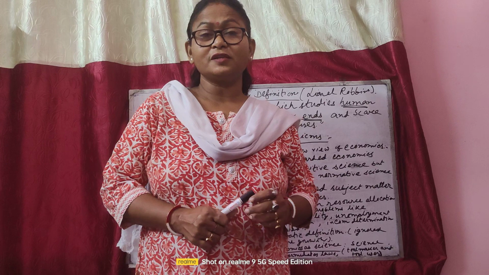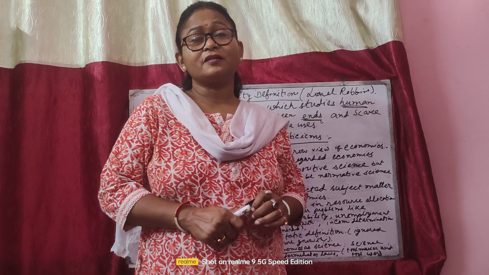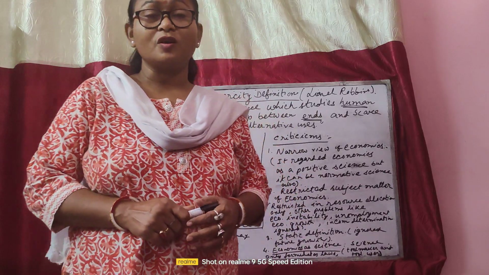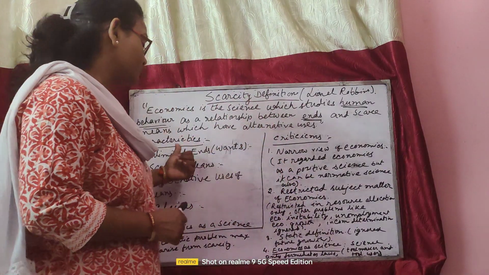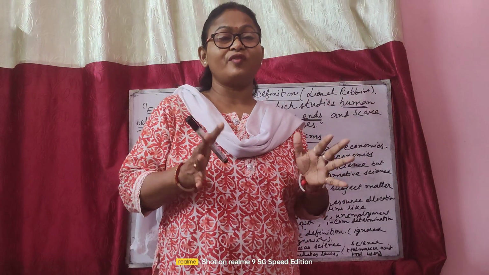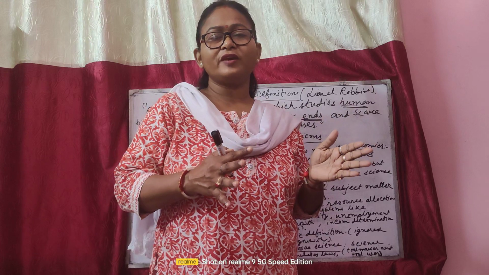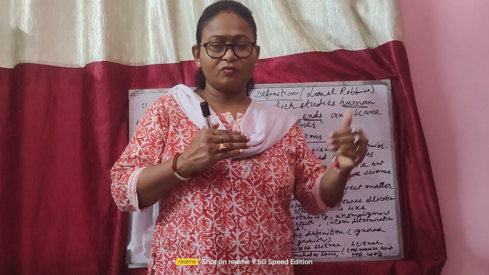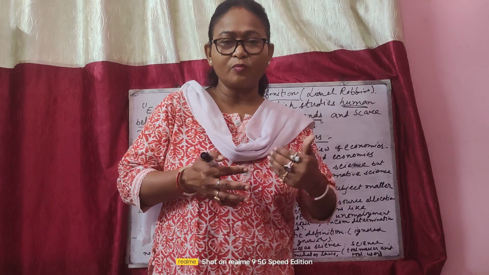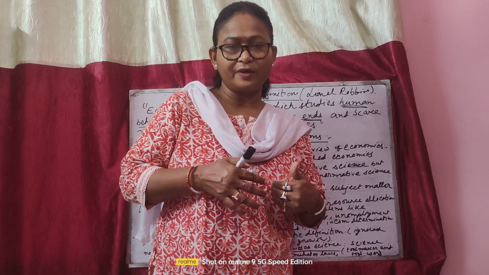These resources are scarce, limited in quantity, and they can be used in alternative ways in different lines of production. Since resources are scarce and we cannot fulfill all the wants immediately, we have to fulfill first the want which is urgent and foremost.